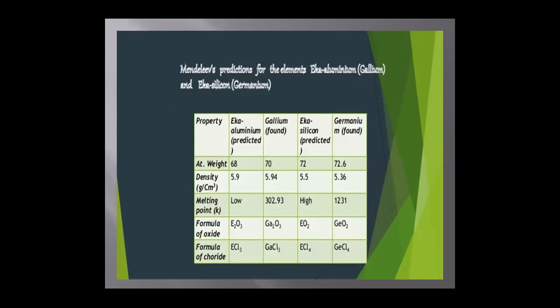Now, Mendeleev's predictions for the elements Eka aluminium, Eka silicon, and Eka boron covered atomic weight, density, melting point, formula of oxide, and formula of chlorides of these elements.